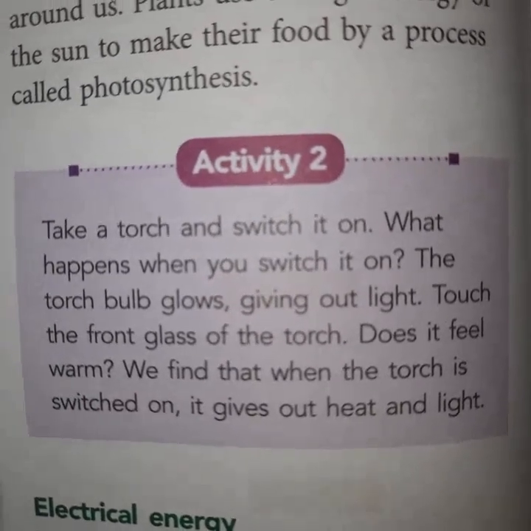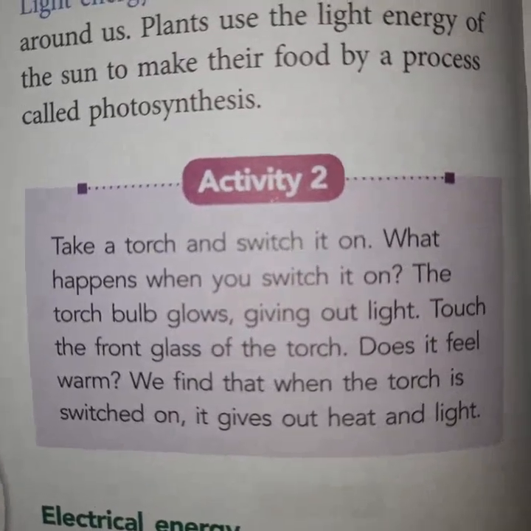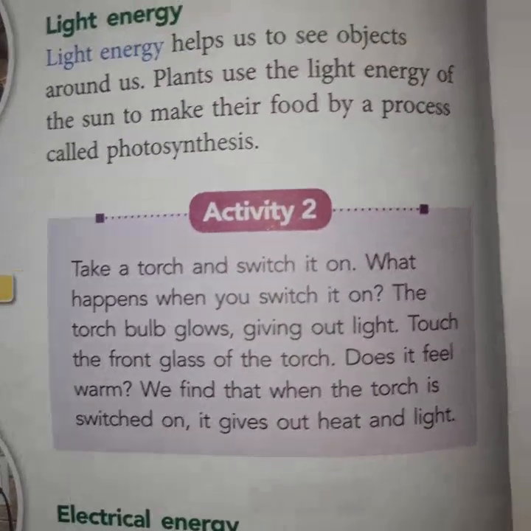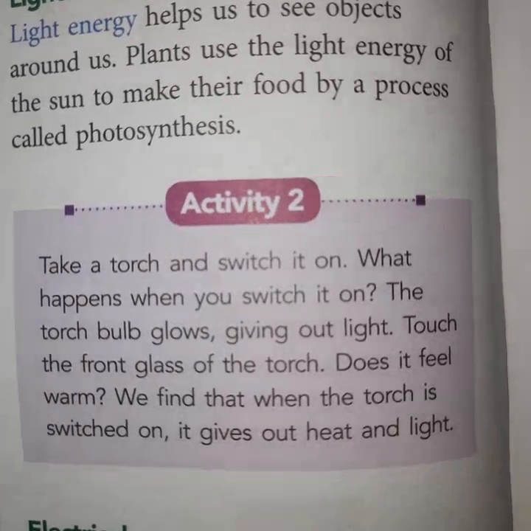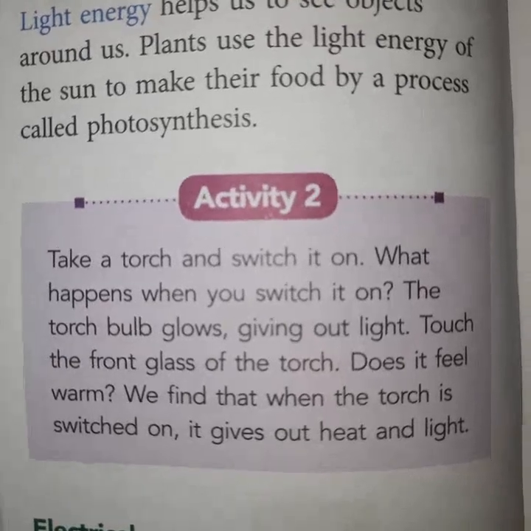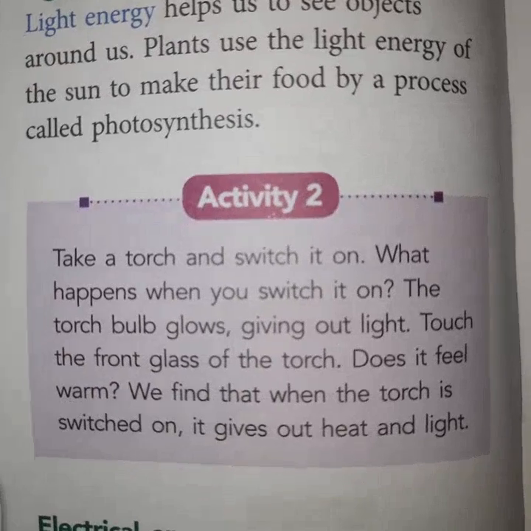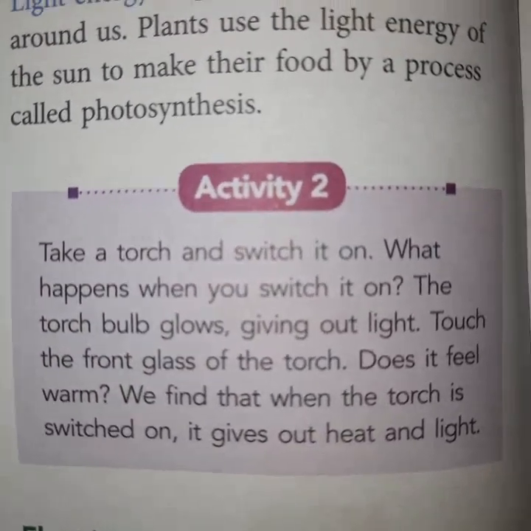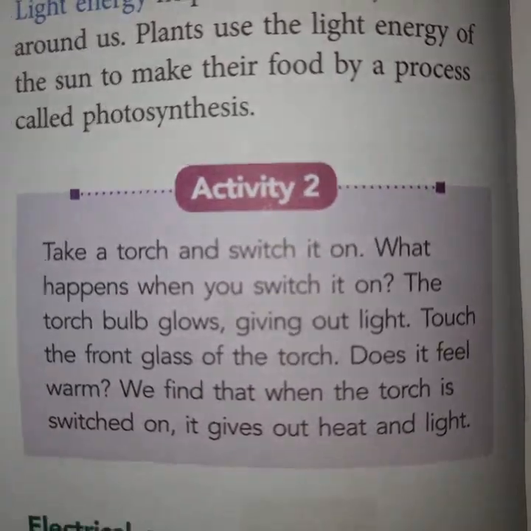So the total amount of energy is constant; it does not increase and it does not decrease. This is the first law of thermodynamics. Thermodynamics is the study of heat energy. Only one form of energy is converted into another form, and the total energy remains constant.